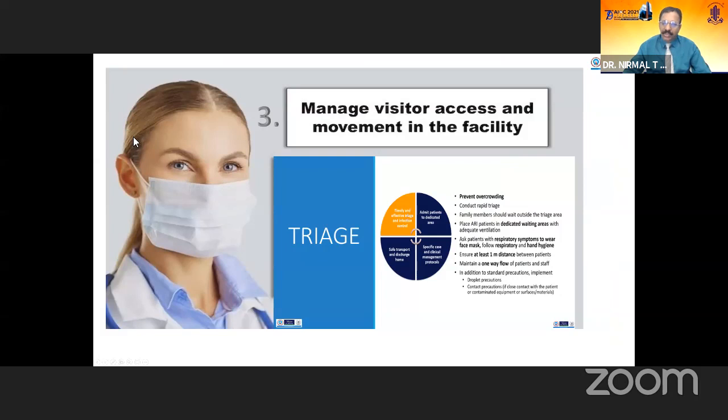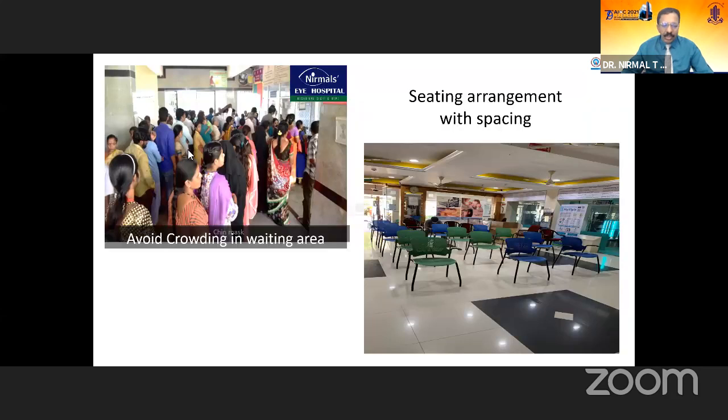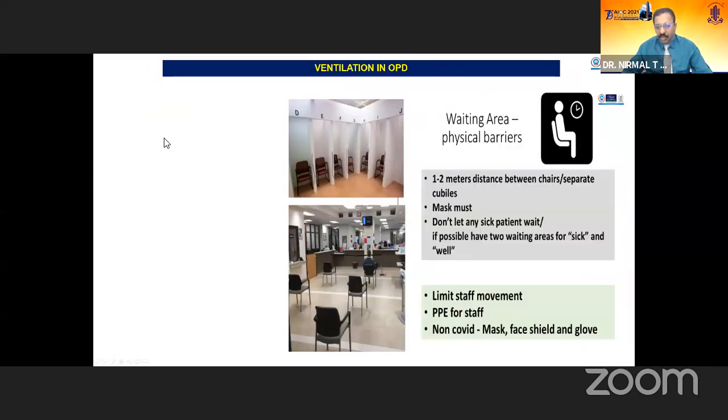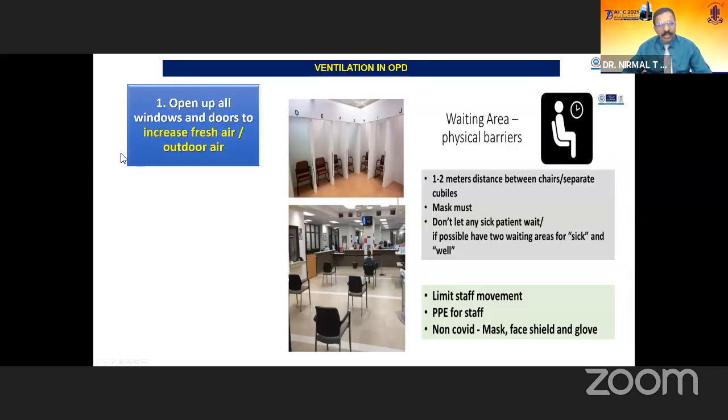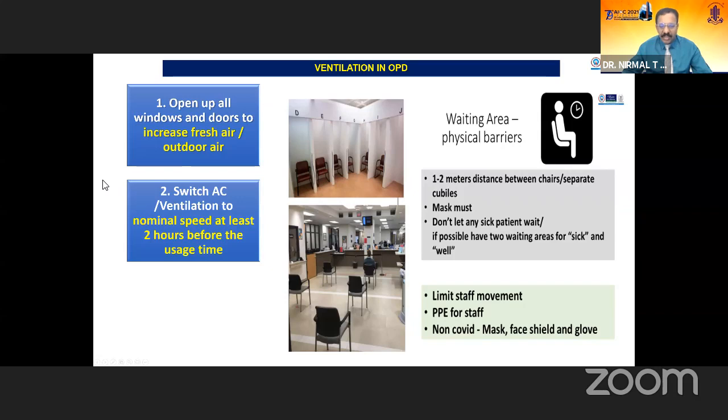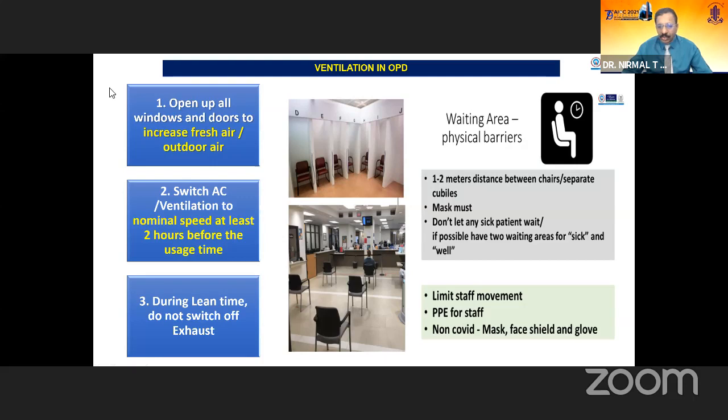And the third point is managing visitor access. You all know in India, visitors form the majority of incoming people into the hospital. So these people have to be controlled during COVID time. And you have to avoid crowding in the waiting areas, and seating arrangements have to be separated with at least 1 meter spacing between the seating areas. And there has to be some physical barrier between the patients if they are waiting for a long time. And limit staff movement, ensure that the windows and doors are open to bring in more fresh air, and ventilation can be improved by putting in more exhaust. And during lean time, do not switch off exhaust so that you get fresh air coming into the clean areas.